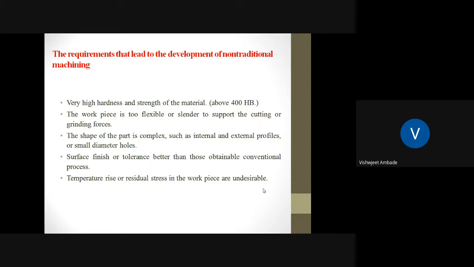If we want a very good surface finish, or we need a good tolerance, in that case we use the non-conventional type of machining process. Lastly, the temperature rise or residual stress in the workpiece is undesirable. So these are some requirements for the development of non-conventional machining processes.